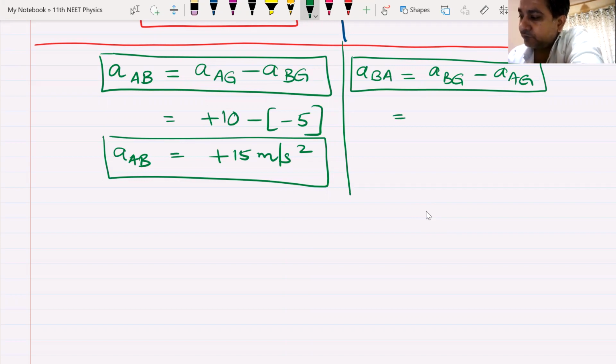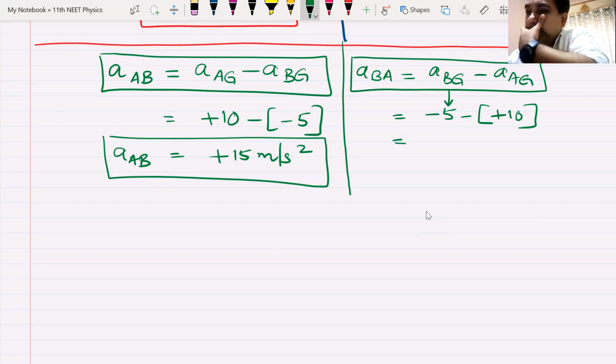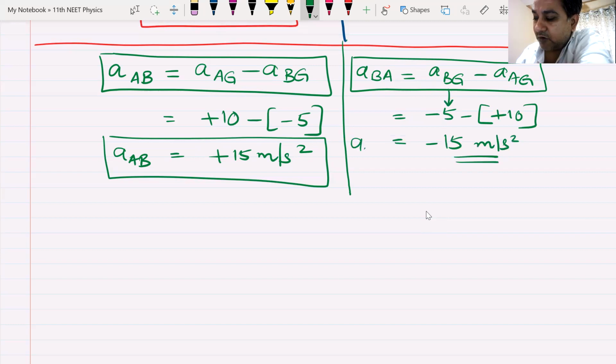Then we put in the values, which would be minus 5 minus bracket plus 10. Which would be minus 15 meters per second square. Yes, sir.